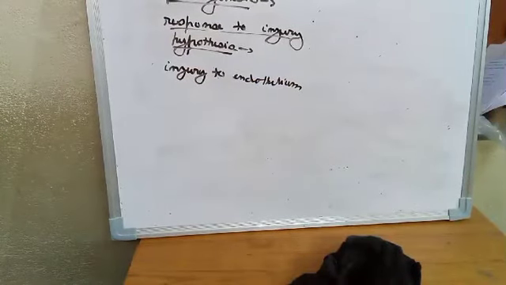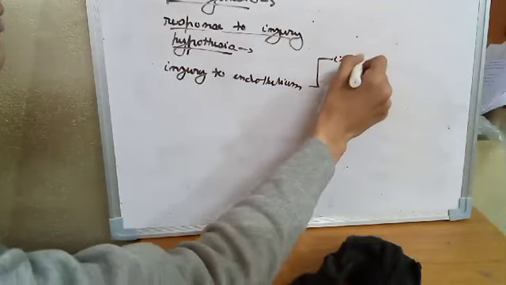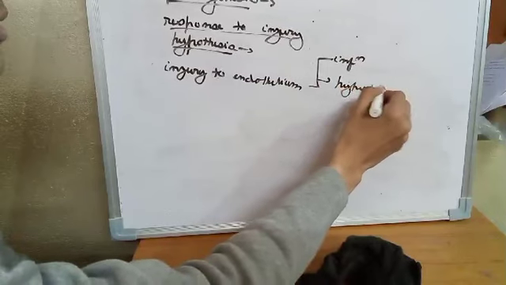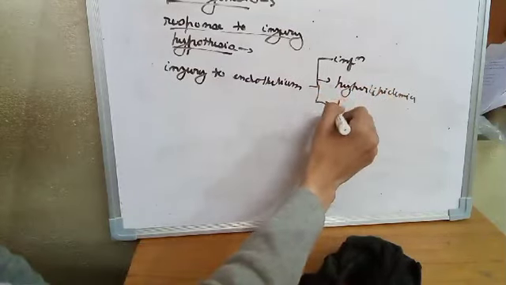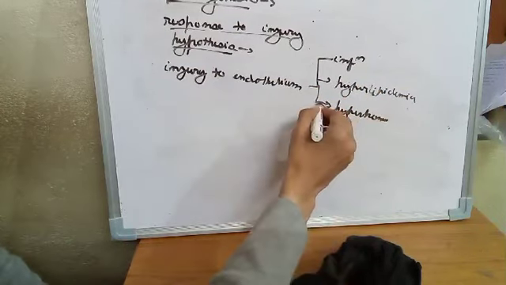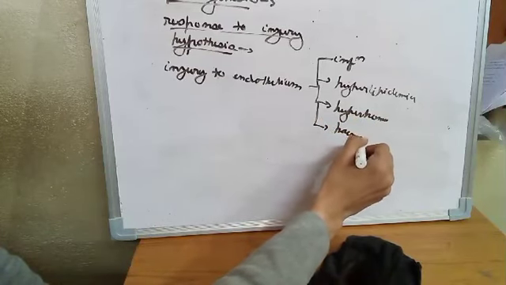So how is the endothelium going to be injured? The endothelium will be injured by inflammation, by hyperlipidemia, hyperhomocysteinemia, or hemodynamic disturbances.